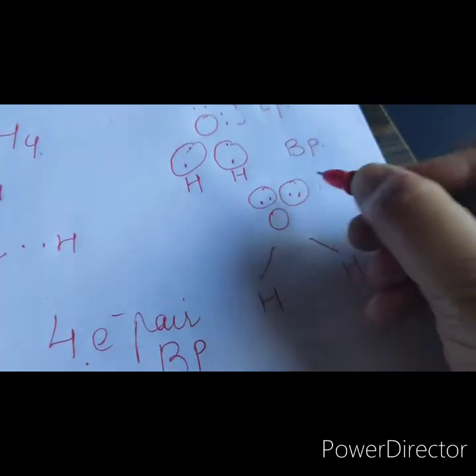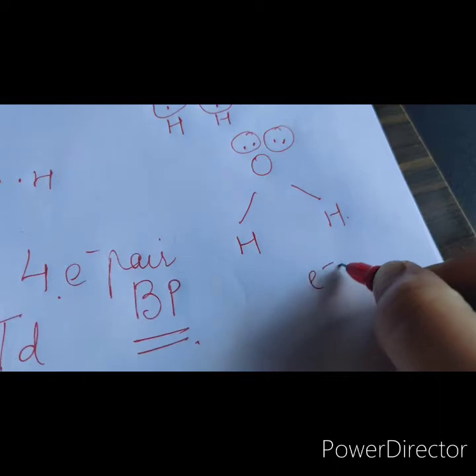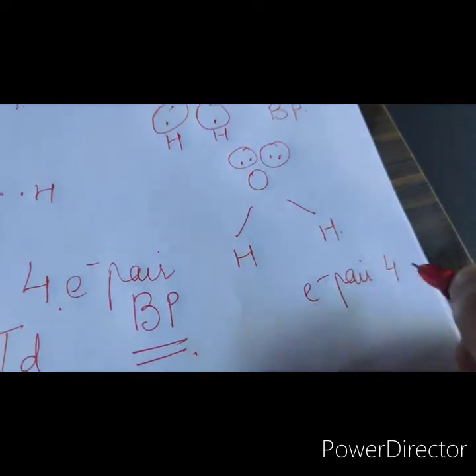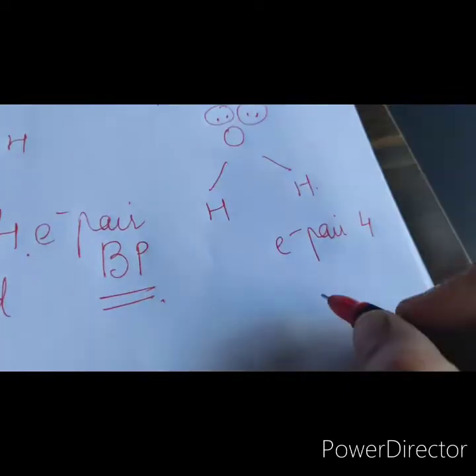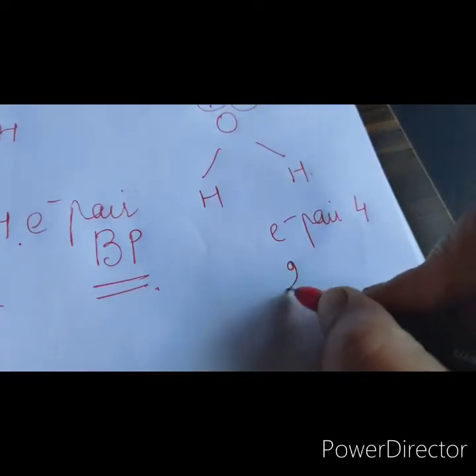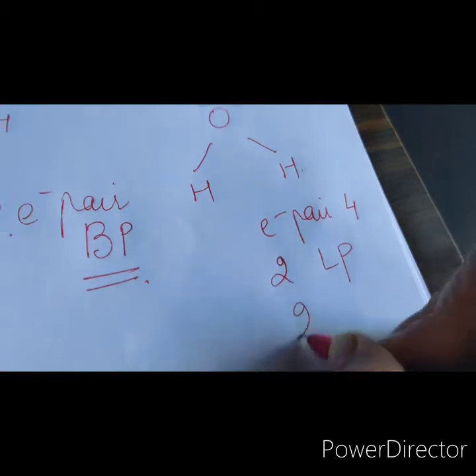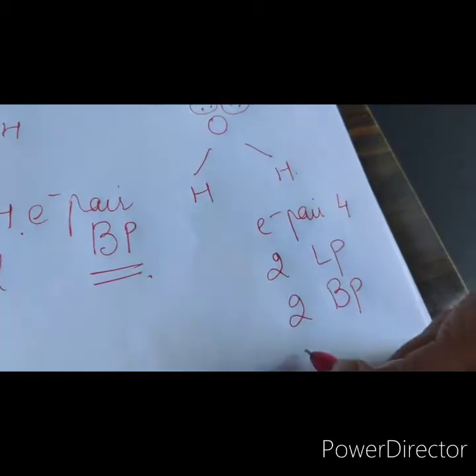So the total electron pairs are 4, but the electrons which are not involved in bonding are known as lone pairs. So there are 2 lone pairs and 2 bond pairs.